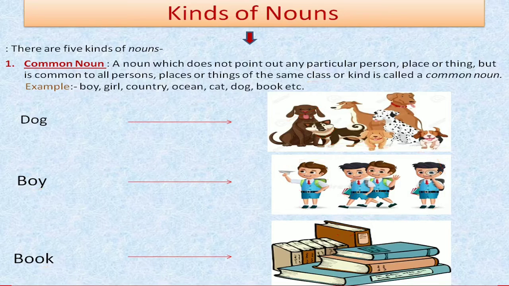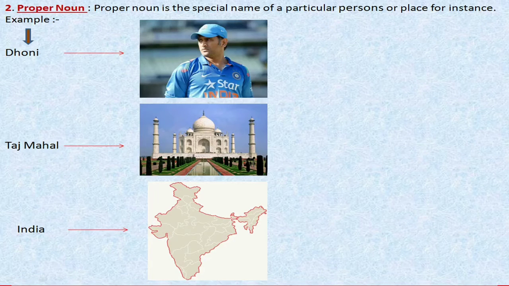Now the second kind of noun is the proper noun. So what is a proper noun? A proper noun is the special name of a particular person or place. For instance, in this example, this is the picture of Dhoni. Dhoni is the name of a particular person, not a whole class. And if we take other names, Rahul, Priya, Shikha, Sunny, Suraj, anything, these are the names of particular persons.